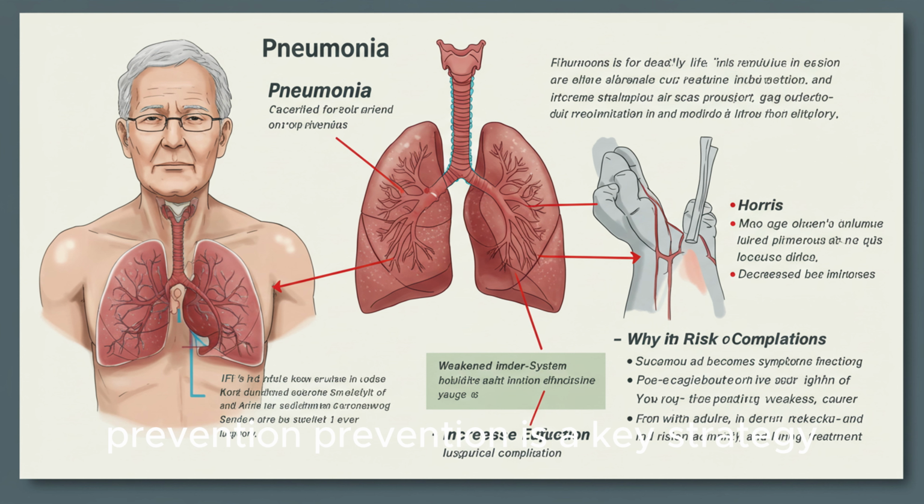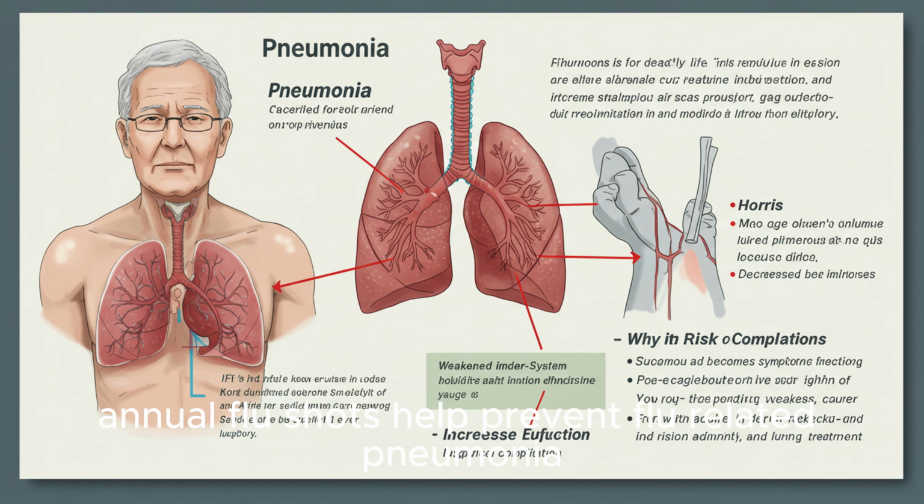Prevention. Prevention is a key strategy, especially for older adults. The following measures can significantly reduce the risk of pneumonia. Vaccinations. Pneumococcal vaccine, recommended for all adults 65 and older. Influenza vaccine. Annual flu shots help prevent flu-related pneumonia.